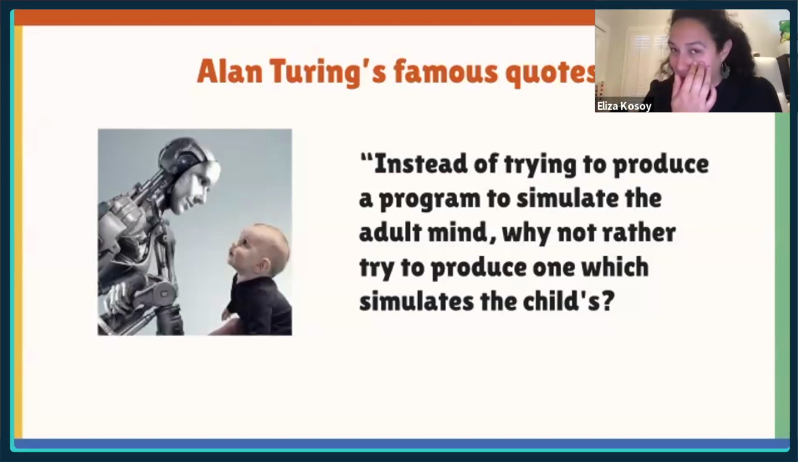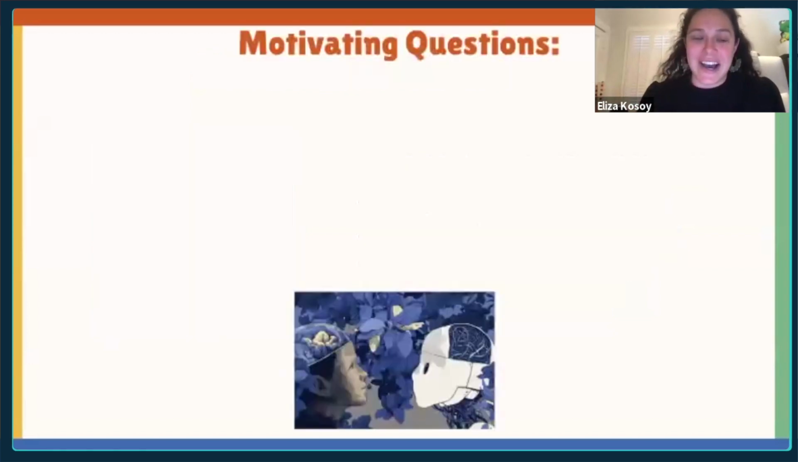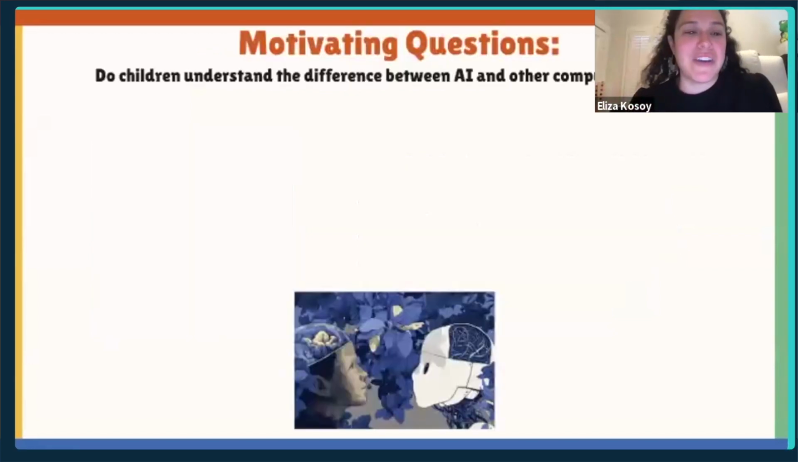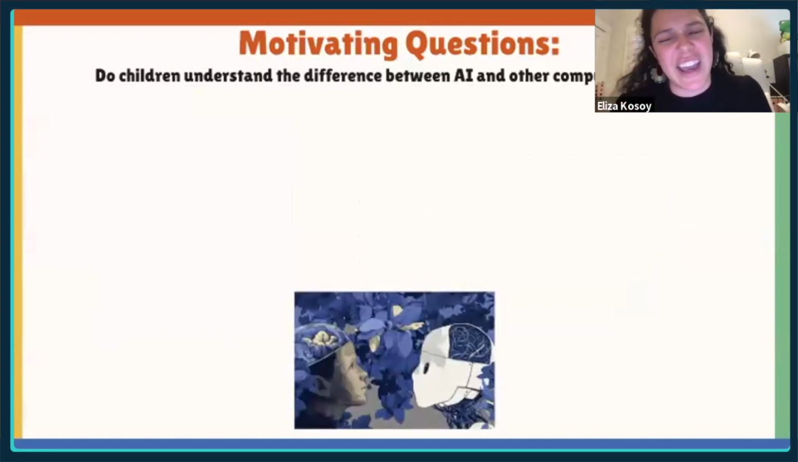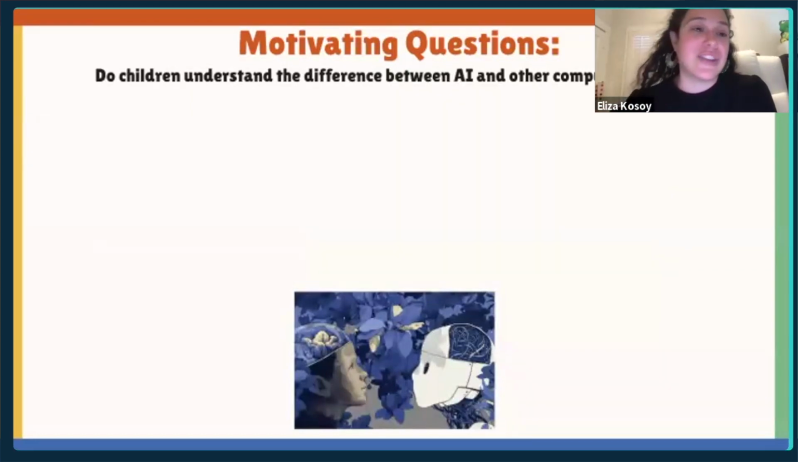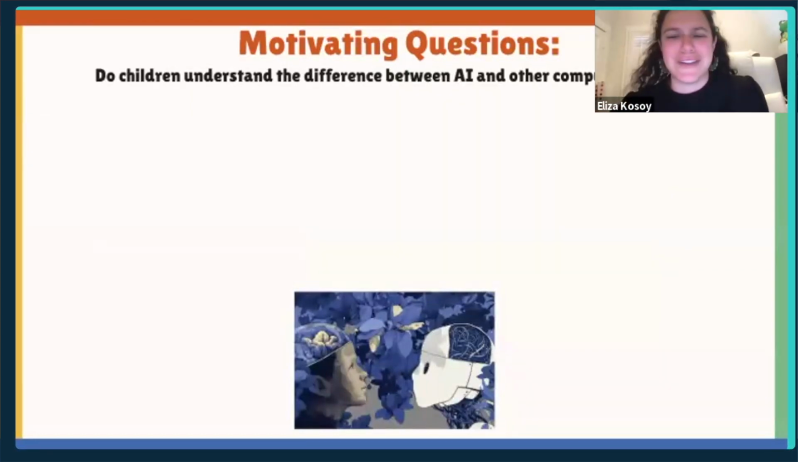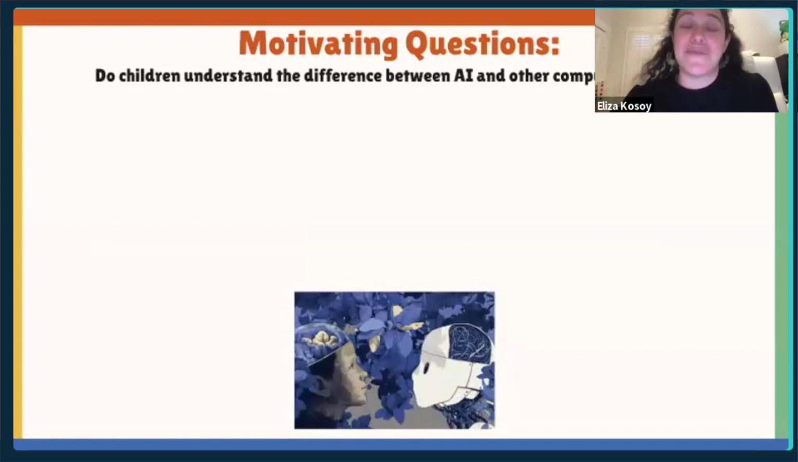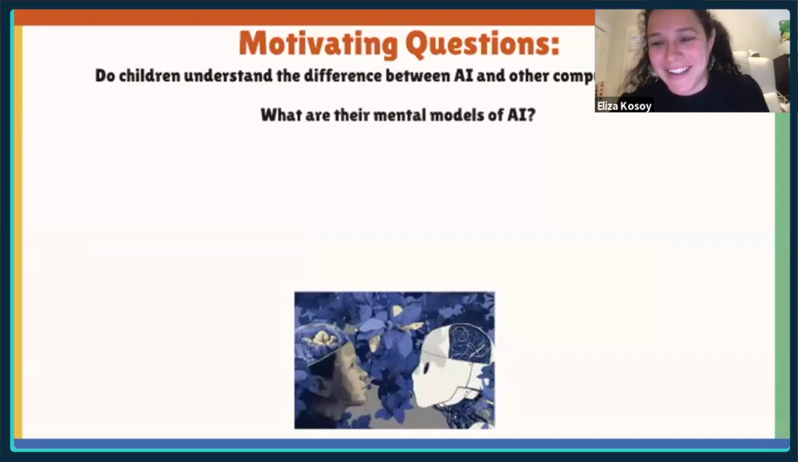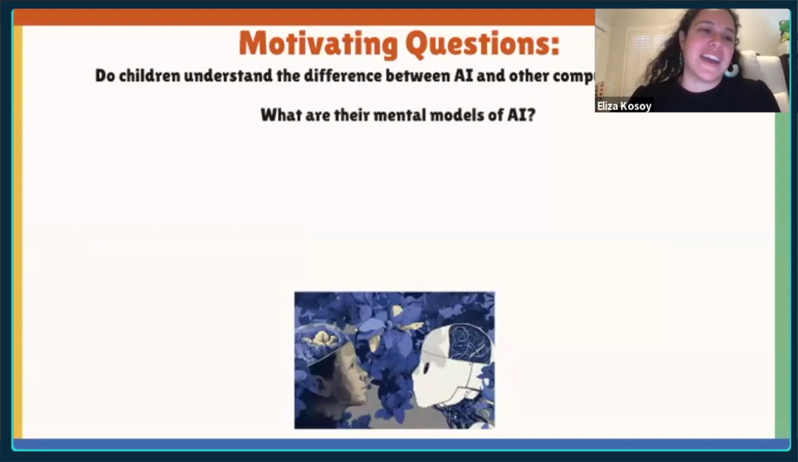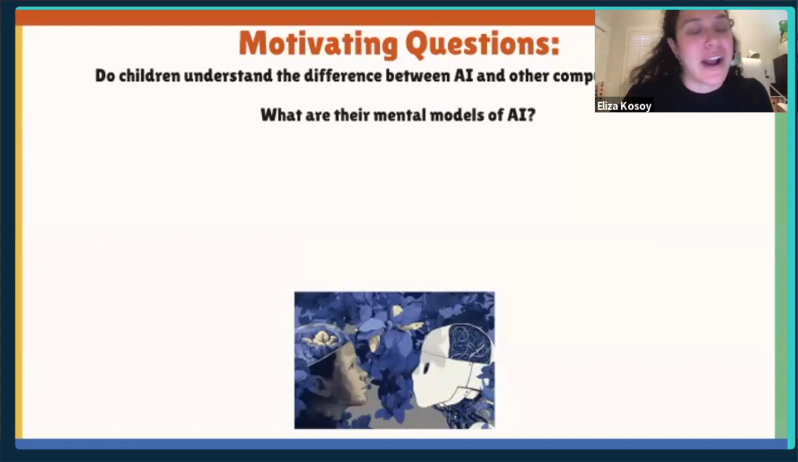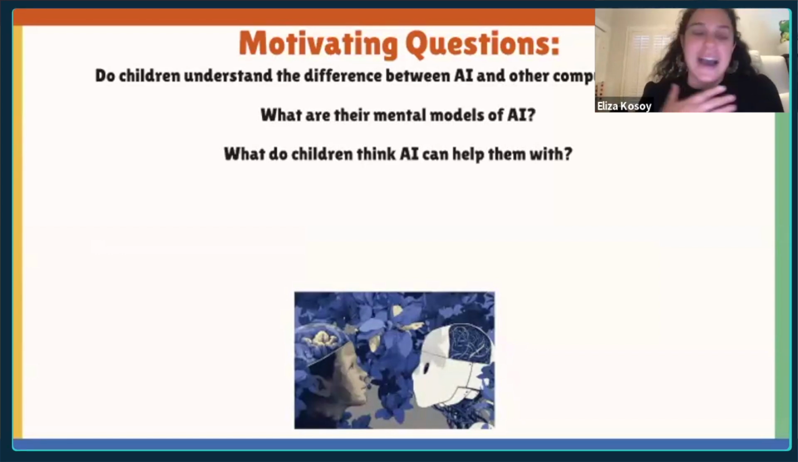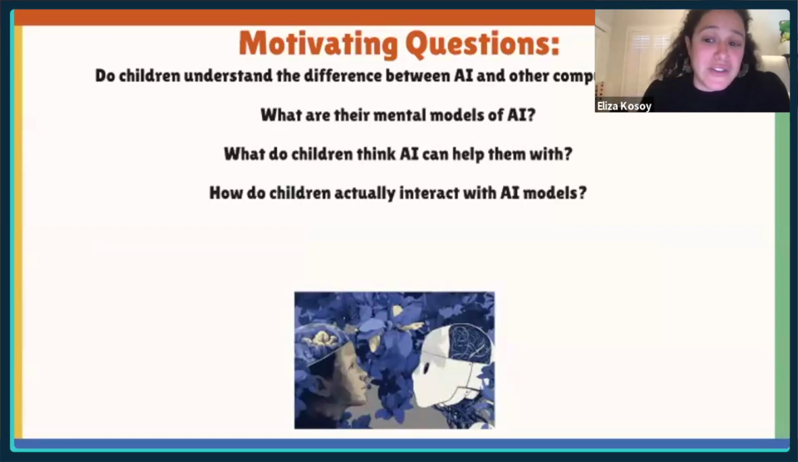So as I was preparing for this talk, maybe I'll start with motivating questions. The things that I think about the most are, do children really understand the difference between AI and other computer systems? Like, do they know the difference between what an iPhone is or an Alexa or AI? And do parents understand these differences as well? And what are their mental models of AI? What are they thinking about when they are using AI or thinking about AI or how it can be useful for them? How can AI serve them, or what do they want it to do for them?